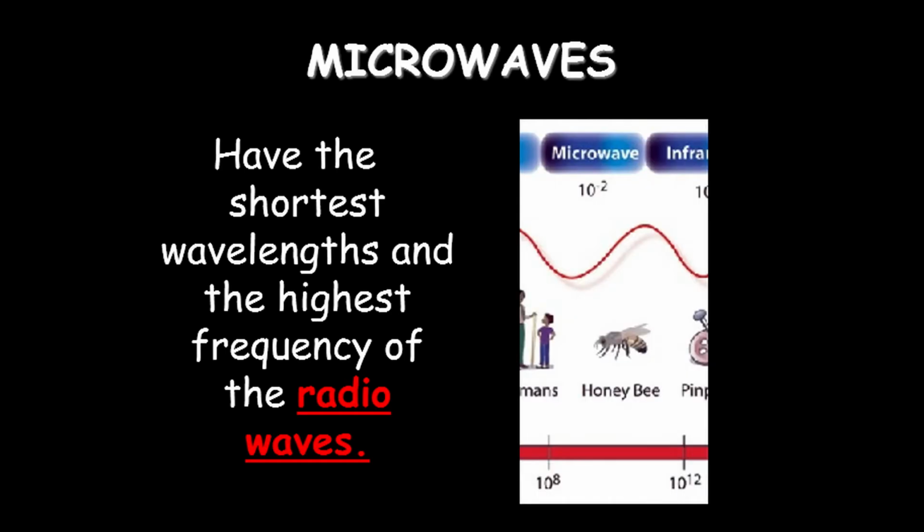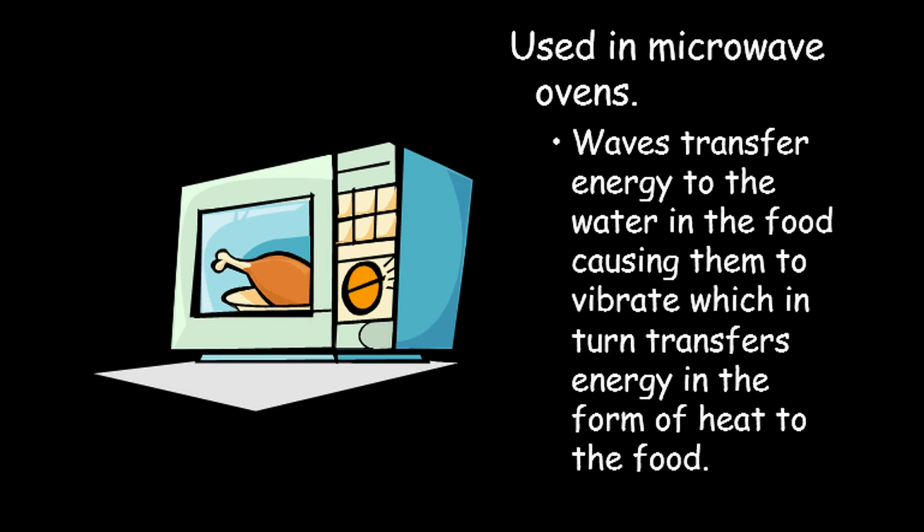The next type of electromagnetic wave is the microwave. It has a higher frequency and shorter wavelength than the radio wave. It also has practical applications in cooking, communications, and navigation. A microwave oven is an appliance that uses electromagnetic energy to heat and cook foods. A microwave oven uses microwaves, very short radio waves commonly employed in radar and satellite communications. When concentrated within a small space, these waves efficiently heat water and other substances within foods.